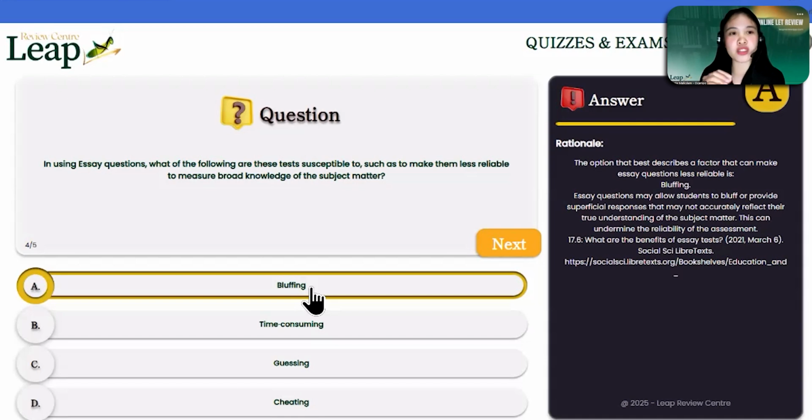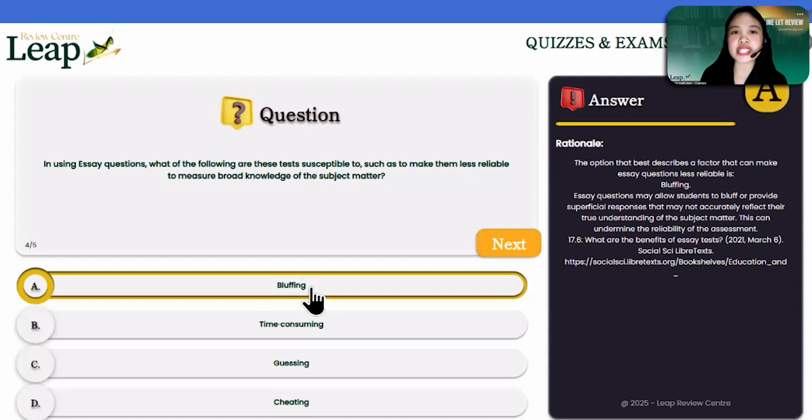So, what will be the possible results of this when we bluff? We tend to be redundant in our essay piece. Specifically, if we are asking the student to write a two-paragraph essay or a minimum of 500 words, excluding the articles, so syempre, students will tend to get bored, specifically if they actually do not know anything about the topic being asked by the teacher. So they will resort to bluffing.